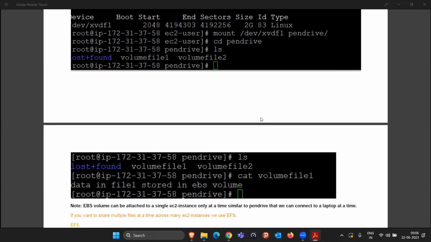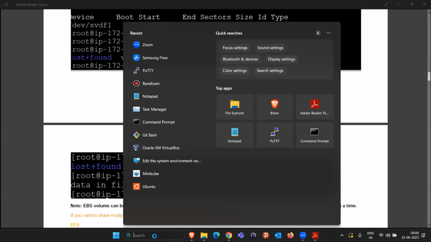So all of you remember the steps, what we have to do if you want to attach a new EBS volume. First we have to buy the EBS volume, right? Then we have to attach the EBS volume to this EC2 instance, and we have to make sure we are creating the EBS volume in the same availability zone in which our EC2 instance is. So that was the first limitation. So today we are going to see the limitations of the EBS volume.